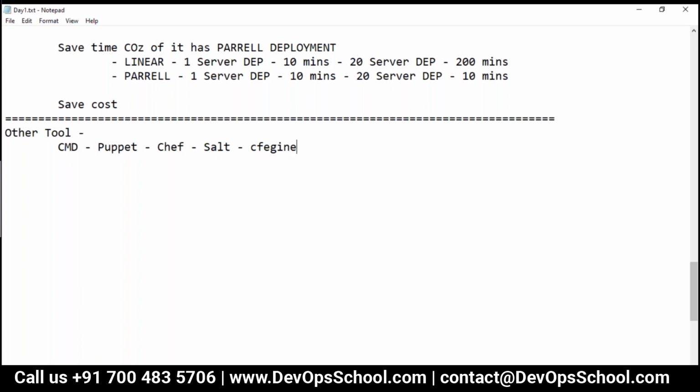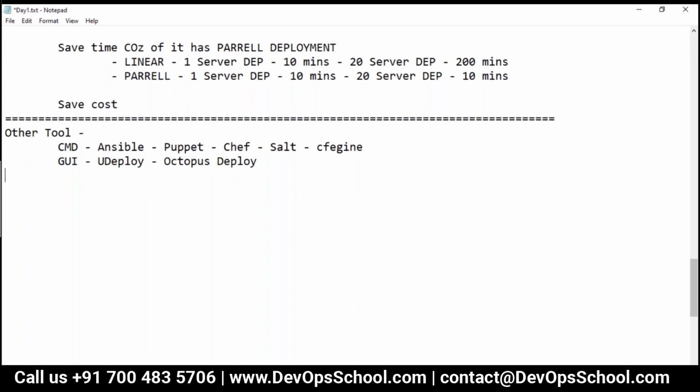Okay, top three tools which we have are Ansible, Puppet, and Chef. Now if you want a GUI based deployment tool which is also a configuration management tool, something like that, you can go for uDeploy, which is from IBM, or you can go for Octopus Deploy. Okay, this is from the company called Octopus. So these are the two tools. So again, so many tools are popular in this domain.